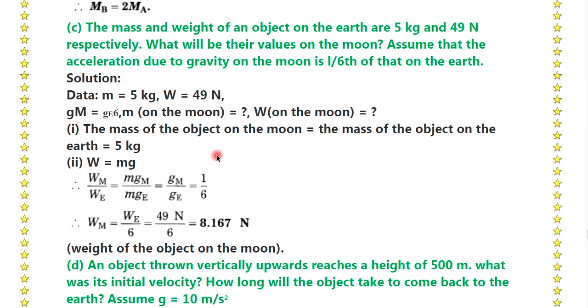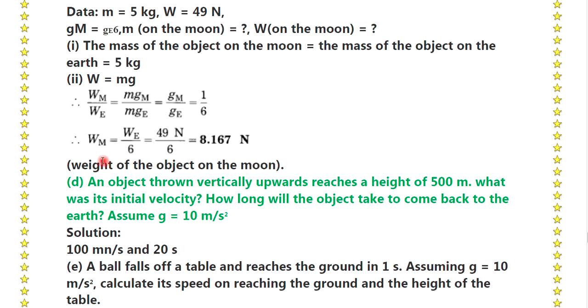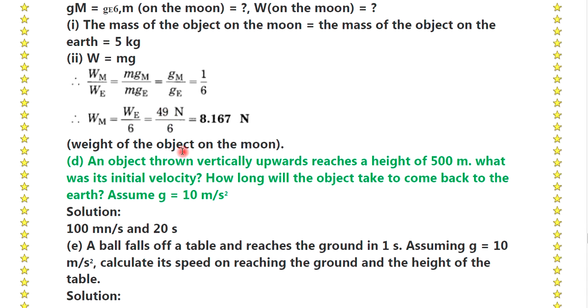First point, the mass of the object on the moon is equal to the mass of the object on the earth, which is equal to 5 kg. Second point, weight is equal to mg, that is, weight on moon upon weight on earth is equal to mg on moon upon mg on earth, which is equal to gravity on moon upon gravity on earth, which is equal to 1 by 6. So, weight on moon is equal to the weight on earth upon 6, which is equal to 49 Newton divided by 6. The answer is 8.167 Newton, weight of the object on the moon.